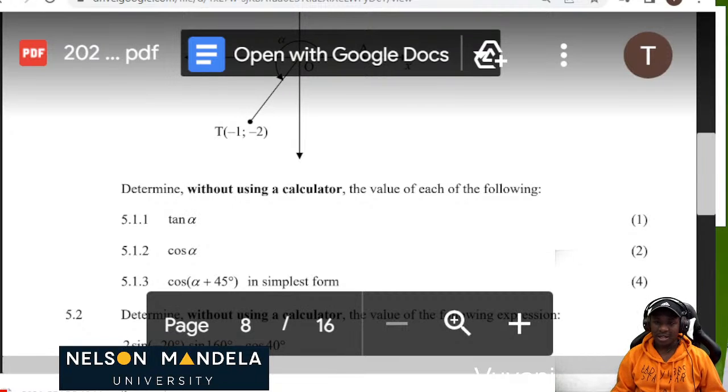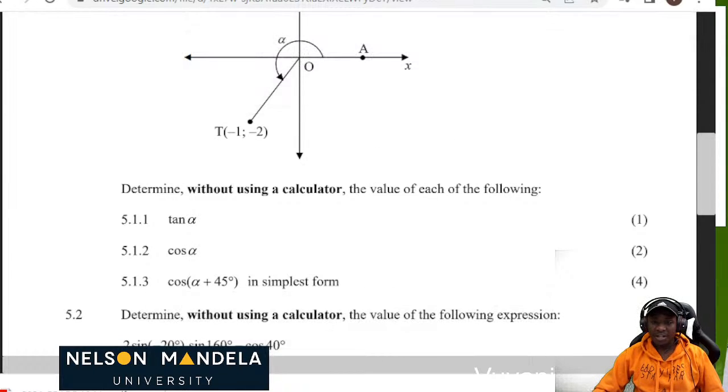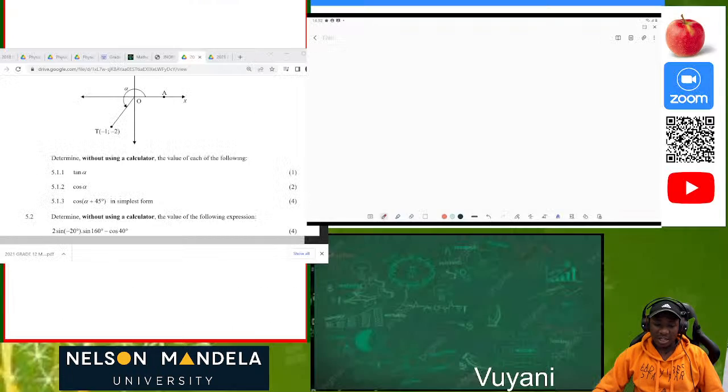Underline that part. The basic, most important part is to understand what the question wants. So for this instance, they say without using a calculator. So don't use your calculator, because if you use your calculator, you're going to get a complete zero. Now let's get down to it.